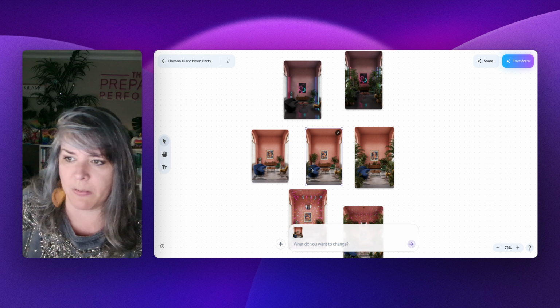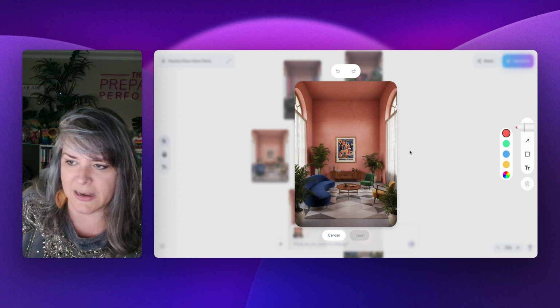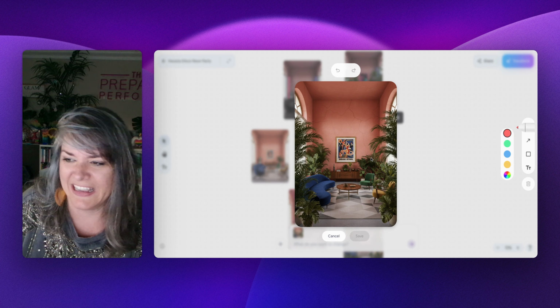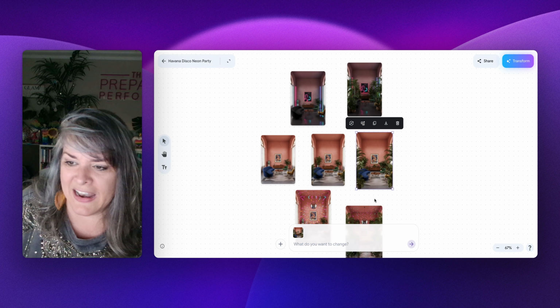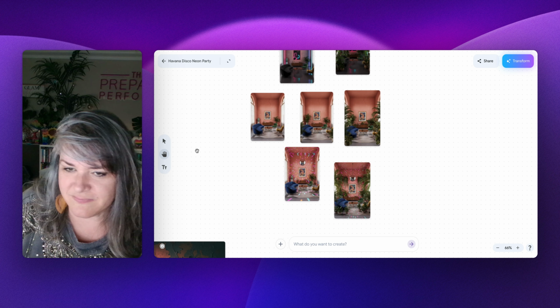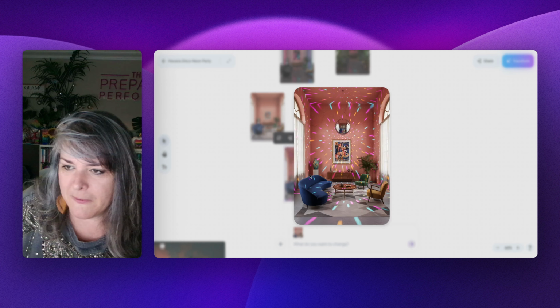I just kept adding more palm trees. So I was like, add more palm trees. And it did, but it looks great. And then I was like, okay, add even more palm trees. And it did. Then I said, okay, add in a disco ball. And look at this. This one is super fun.